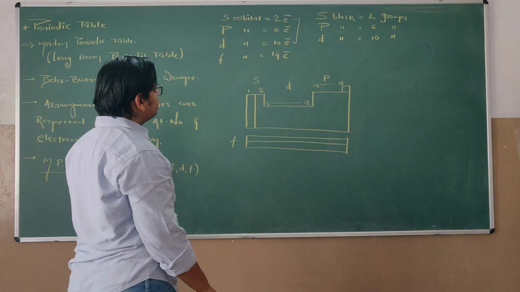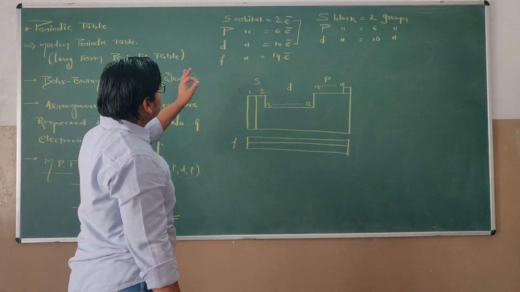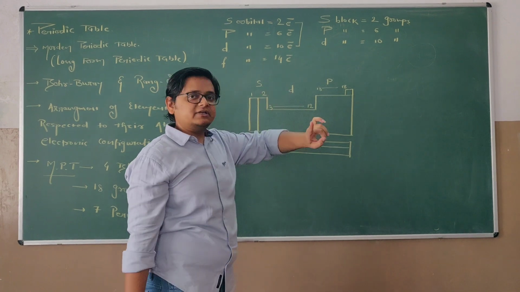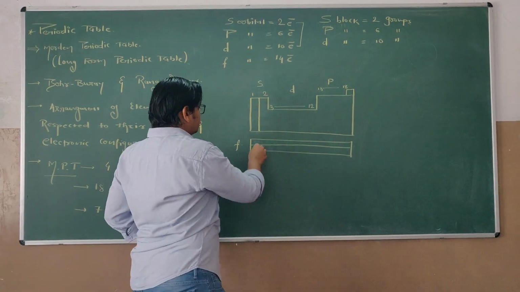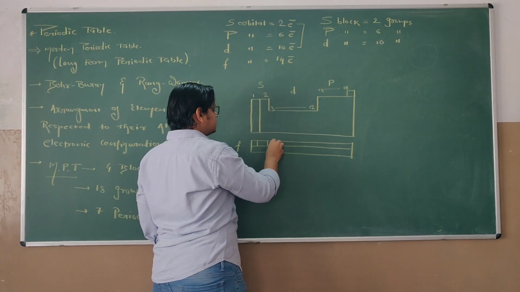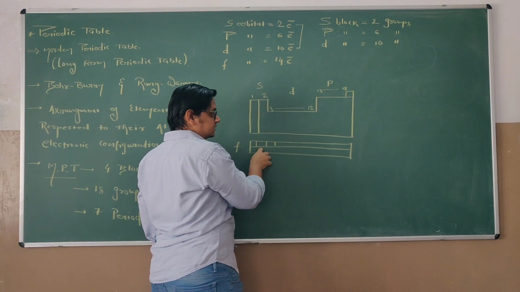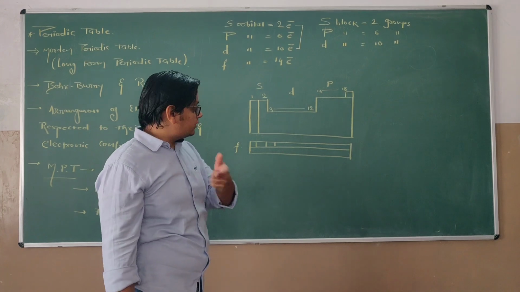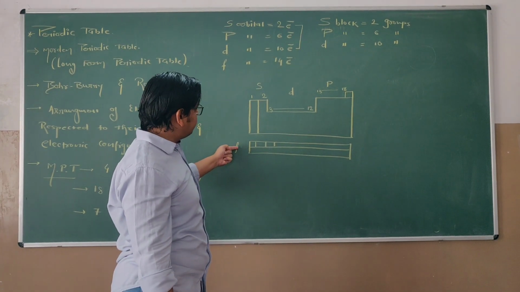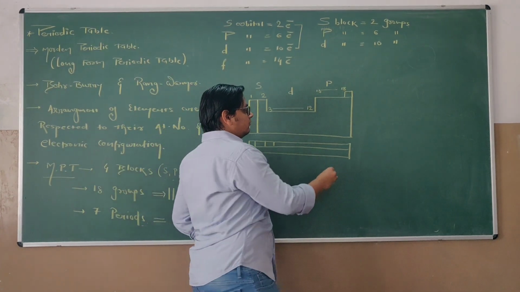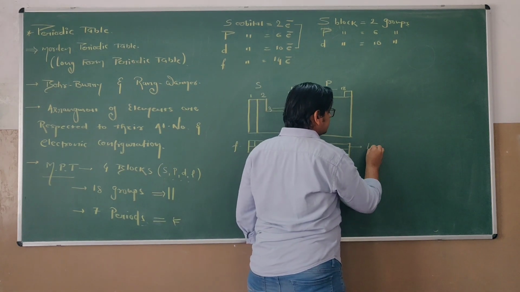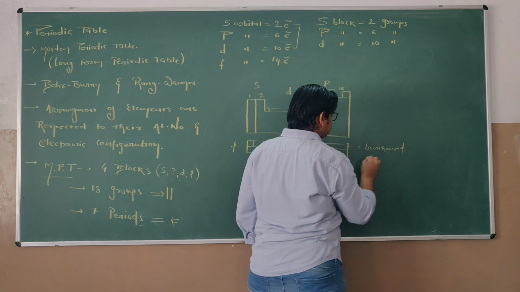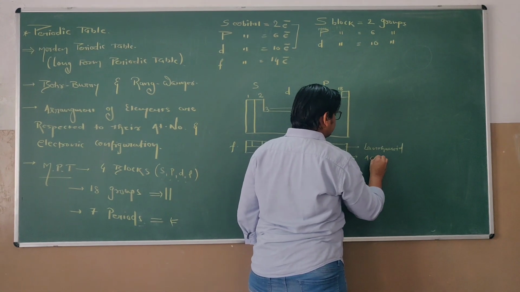What about the F block? The F orbital has an accommodation capacity of 14 electrons, so 14 elements in each series are arranged. The F block has two series. One is known as the lanthanoid series or lanthanum series, and the other is the actinoid series or actinium series.